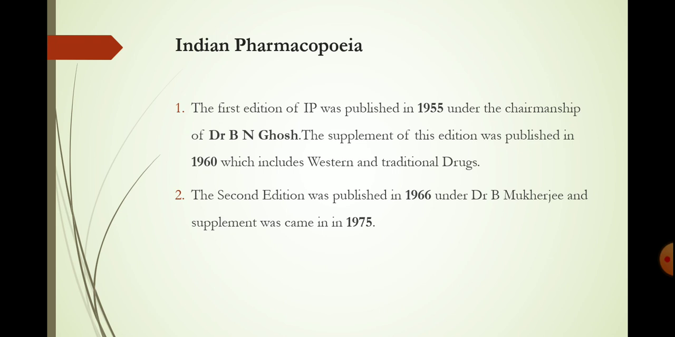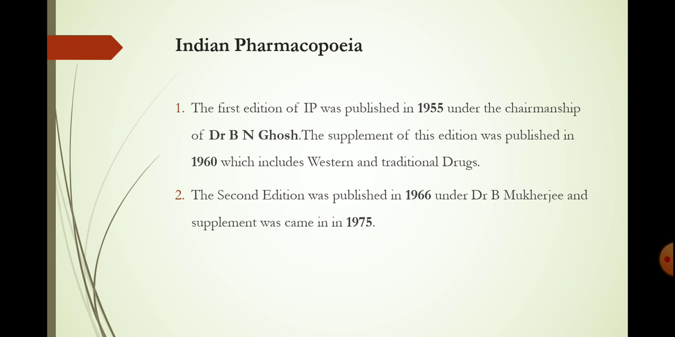Under Dr. B. Mukherjee, this edition had some modifications, and the supplement came in 1975. Then, with the growth and development of the Indian pharma industry in 1917, the active pharmaceutical ingredients and dosage forms produced advanced rapidly, so they decided to publish a new edition of the pharmacopoeia.